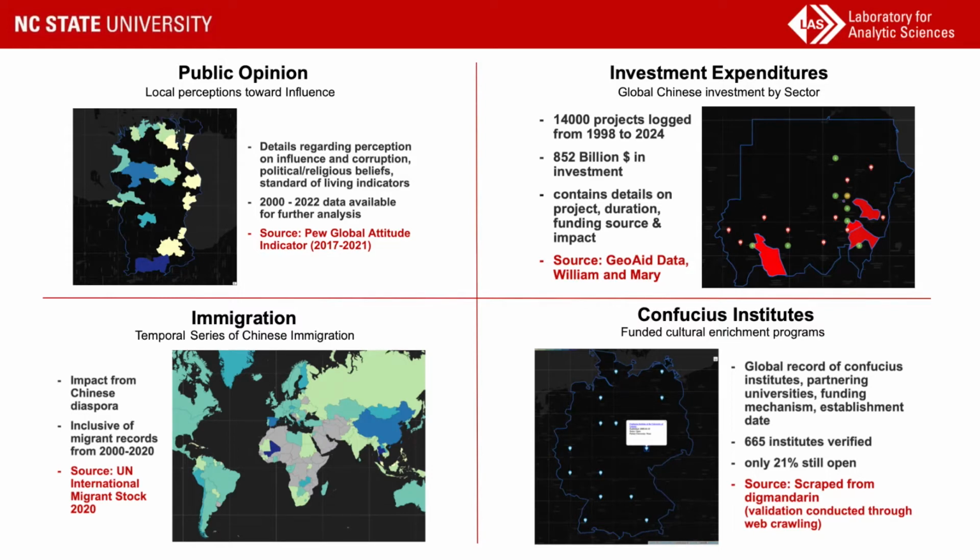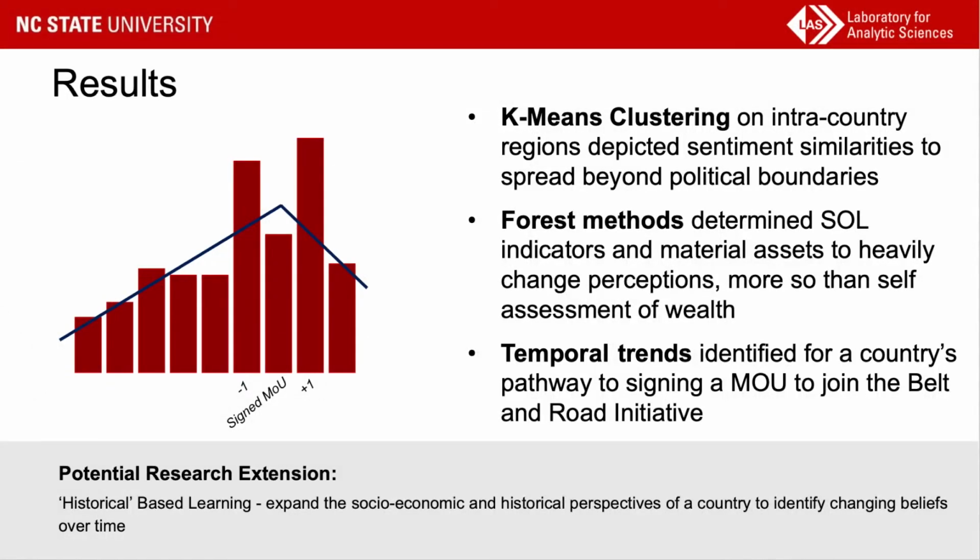To support our visualization efforts and intuit what we should be visualizing, these datasets were utilized in analysis and modeling efforts as well to identify trends, commonalities, and relationships between features of influence. While our main goals did surround visualization efforts, it is valuable to still note the results of some of the models we built out. So first off, when looking at public perception of influence, we've identified that the locality of similar sentiment spreads beyond political boundaries, suggesting that the effects of influence are felt more similarly by groups within a close proximity to centers of influence or high areas of expenditure, Confucius Institute placement, migrant workers, or friendship cities.